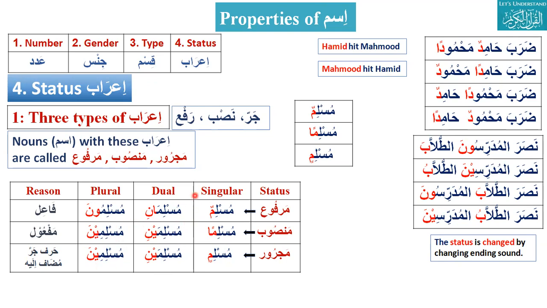Okay. Nasirun is singular. Status is Marfu. What will be the mansub of Nasirun? Nasiran. What is majroor? Nasirin.